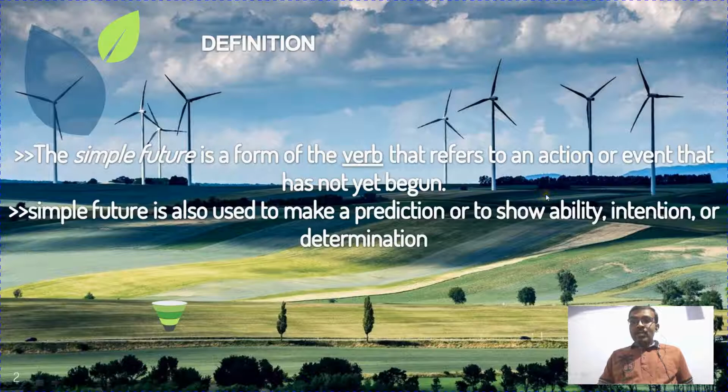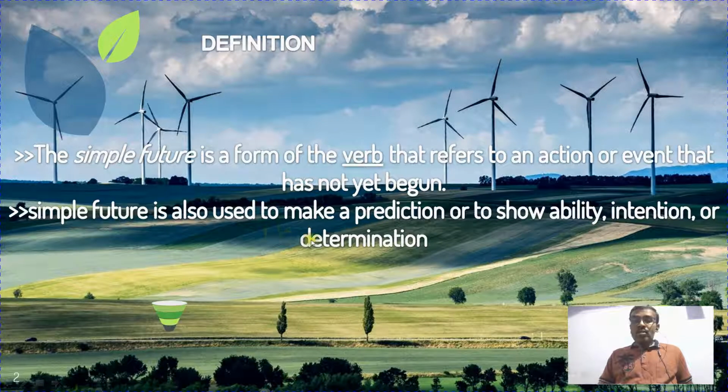Today we are turning to a new topic that will depict events which will happen in the future. Future events and future predictions will be expressed by the simple future tense. The simple future is a form of the verb that refers to an action or event that has not yet begun, that has not yet started. It is going to start in the future. That is the future event. So all future events will be described by simple future tense.